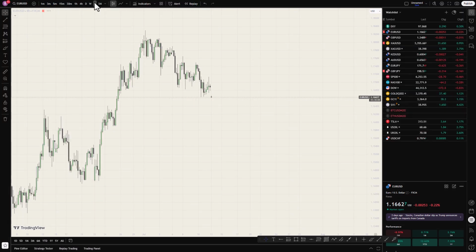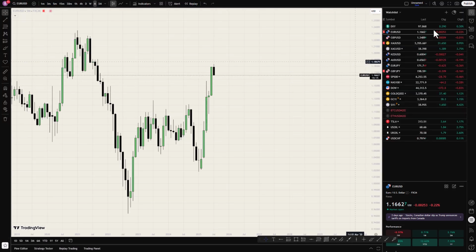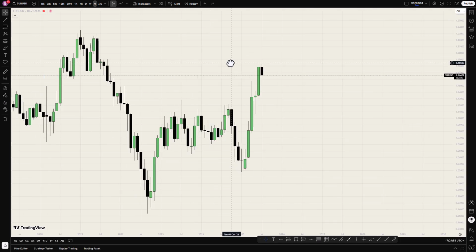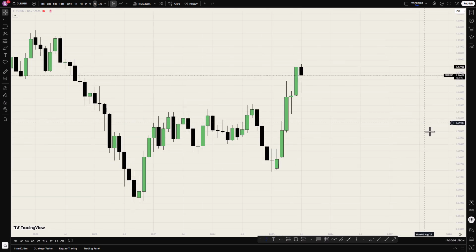Let's go to the monthly time frame. The monthly time frame doesn't have a lot of details, but we see price has swept liquidity above the previous month high. So we want to see price coming into this internal range liquidity.